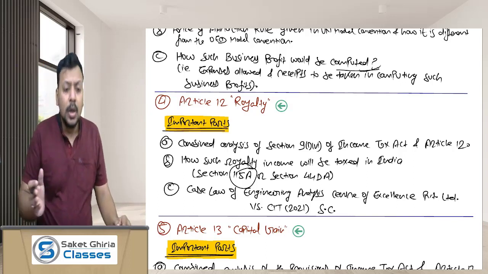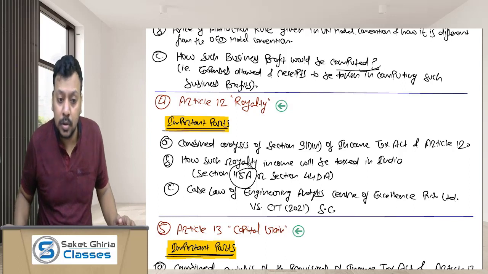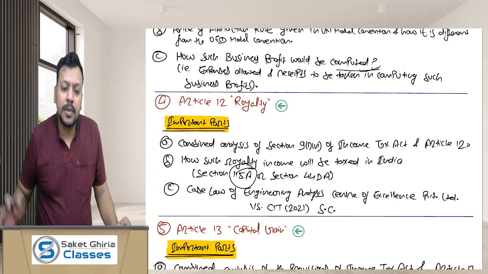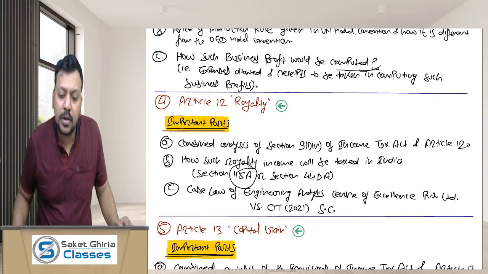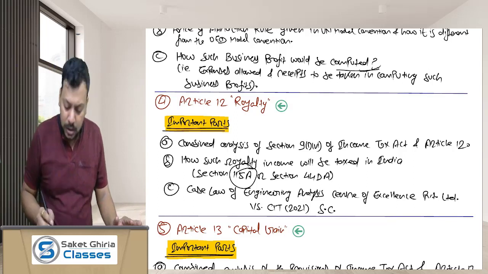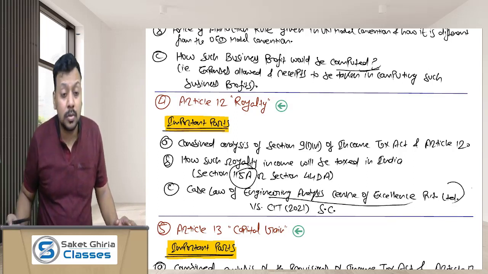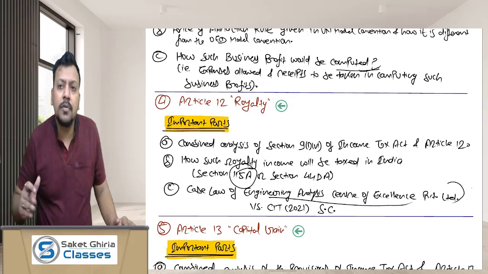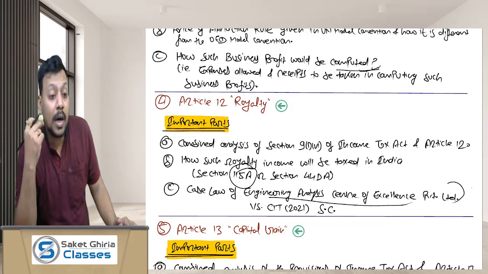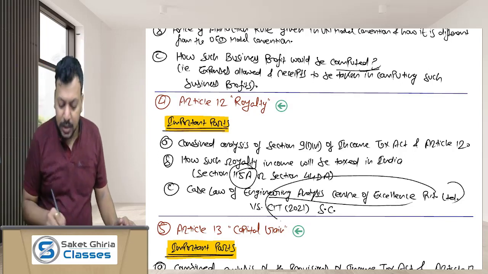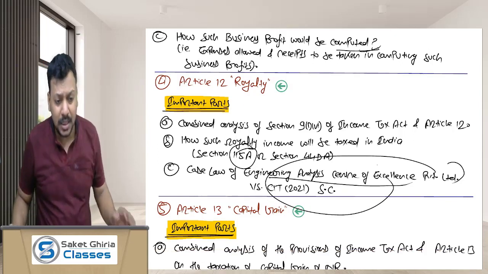Okay, so you have to see how our royalty income is going to be taxed, whether as per the provisions of section 115A or as per section 44DA. And how can we forget the case law of Engineering Analysis Centre of Excellence Private Limited? Dear friends, the Institute can draft very good questions using this particular case law, so you should be aware about it. And if you want the details of this case law, we have already uploaded the case law analysis video, so you will find the detailed analysis of this particular case law in that video. So do watch that video.